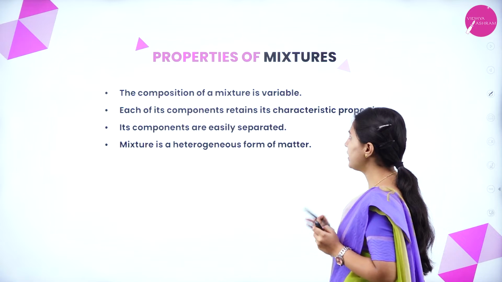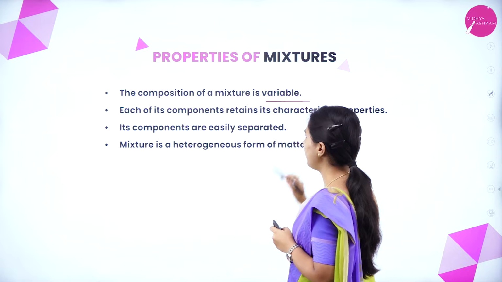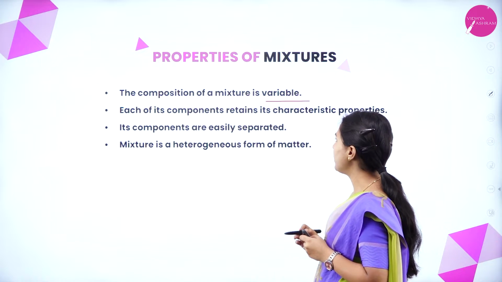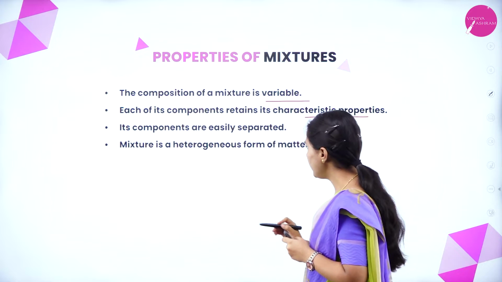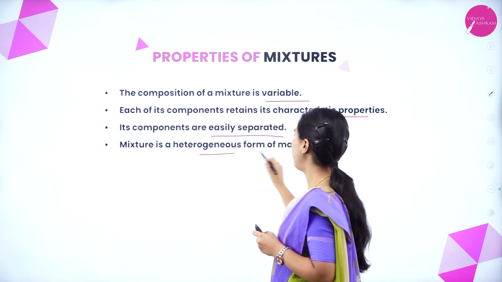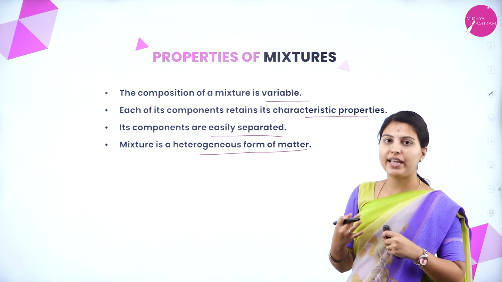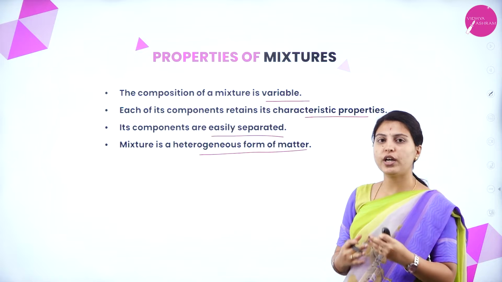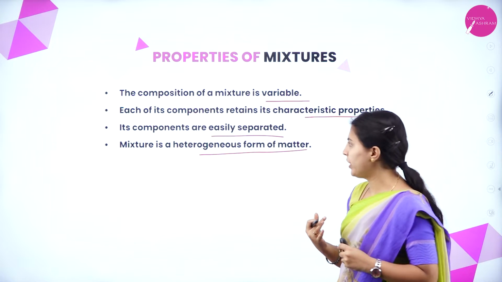Okay. Next is properties of mixture. The composition of a mixture is variable. Each of its components retains its characteristic properties and its components are easily separated. Mixture is a heterogeneous form of matter. The composition of a mixture is variable, it will be varied in its components.